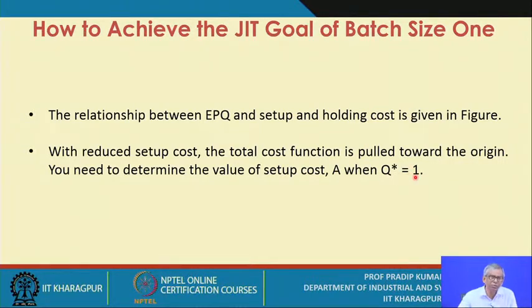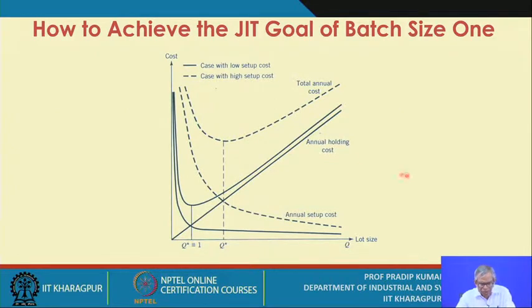That is one of the goals of JIT based manufacturing systems, a batch size of 1. This is the total cost curve when this is the EPQ, that means the economic production quantity is substantially greater than 1. That is the usual case.